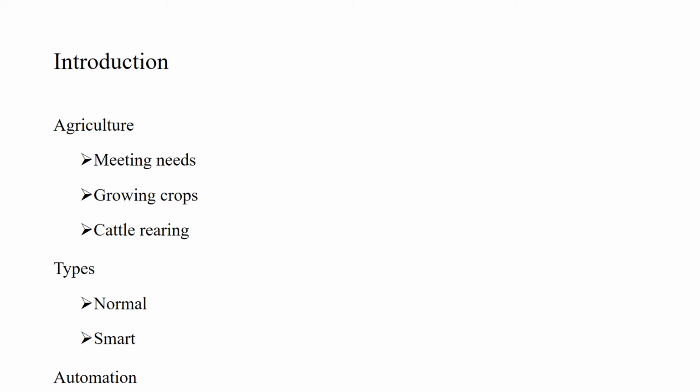There are two types of agriculture. One is normal and the other is smart. In normal we use old traditional ways like the plow, etc. And in smart agriculture we are going to automate whole farming practices.